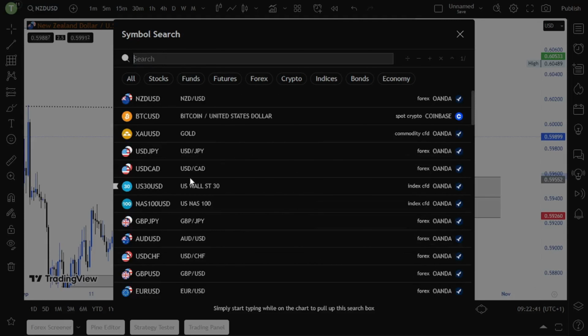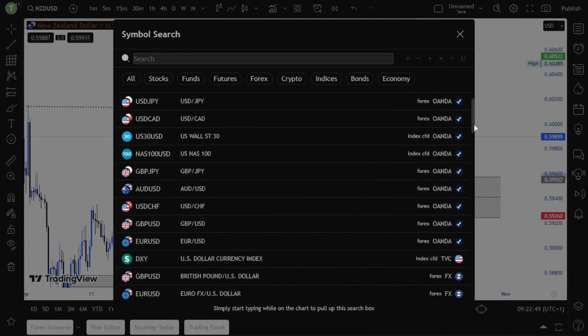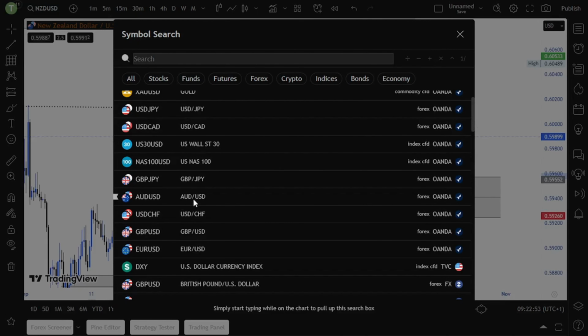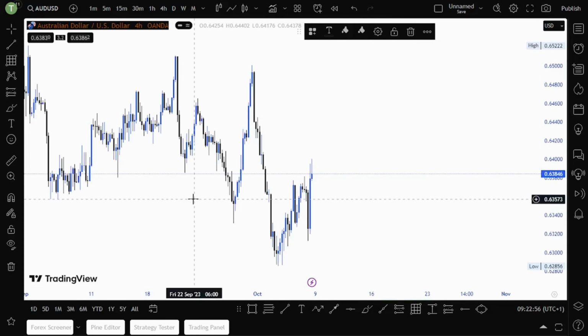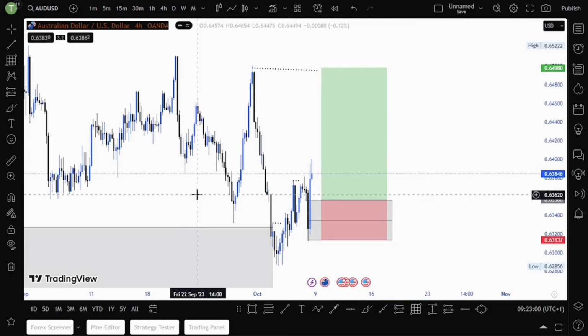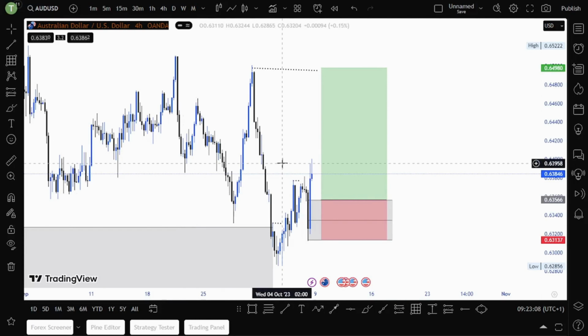Now let's look at AUDUSD. Looking at AUDUSD, it's the same thing. Whenever DXY is moving down, we expect this pair AUDUSD to move up. Now what we are waiting for, we already have a change of character.